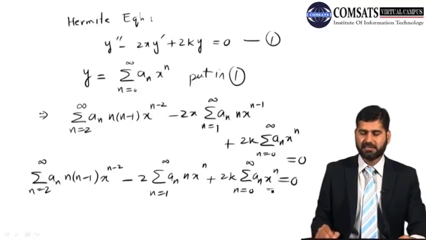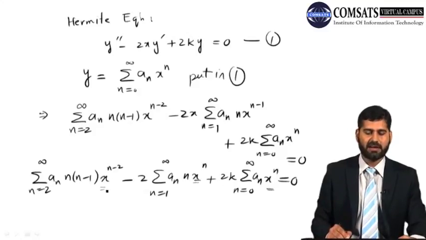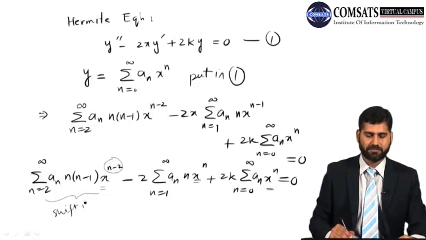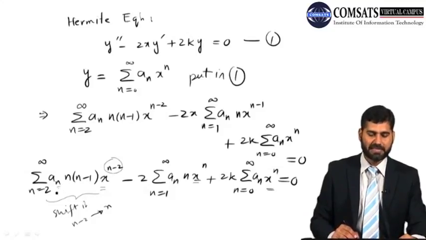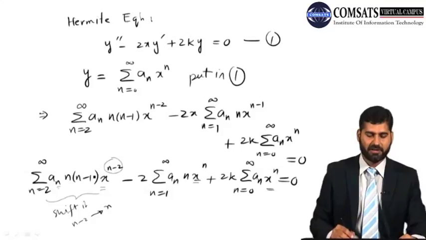Now this is xn, this is xn, so I need xn here. So I can shift the index here. What I can do is replace n minus 2 by n. This is what I need. So if n minus 2 goes to n, it means this n goes to n plus 2. So replace n by n plus 2 everywhere.